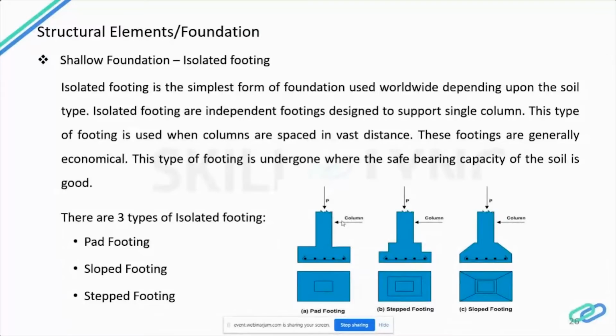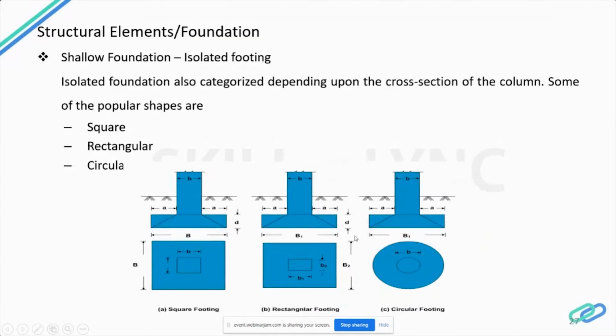Furthermore, they are used in the case of light column loads where columns are not closely placed, because otherwise the footing will be of a larger size, and if you propose isolated footings for that, the footings will clash. So we normally provide them in places where columns are not closely spaced. There are various types of isolated footing, such as spread footing, stepped footing, sloped footing, etc. They are usually of different shapes. If you see here, the popular shapes are square, rectangular, and circular.